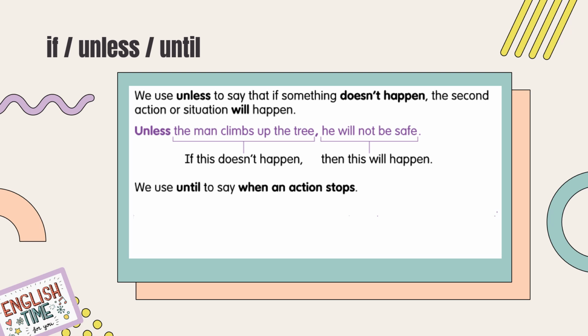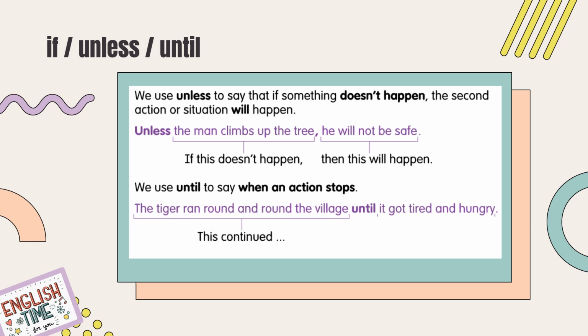Next, we use until to say when an action stops, like this. The tiger ran around the village until it got tired and hungry. It means that the tiger kept running and running, but it stopped when it got tired and hungry. That's why we use until, to say when an action stopped happening.